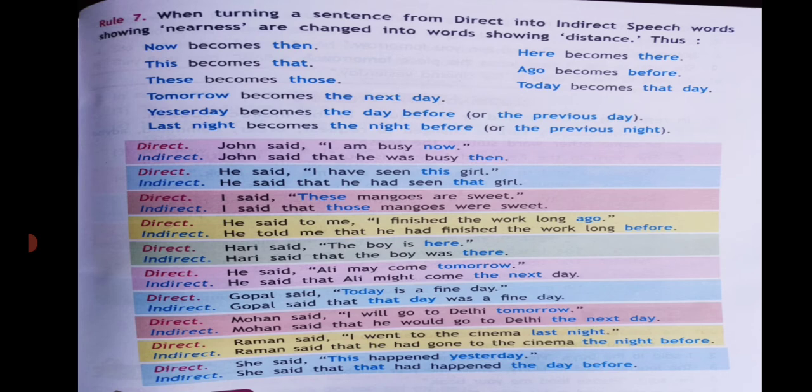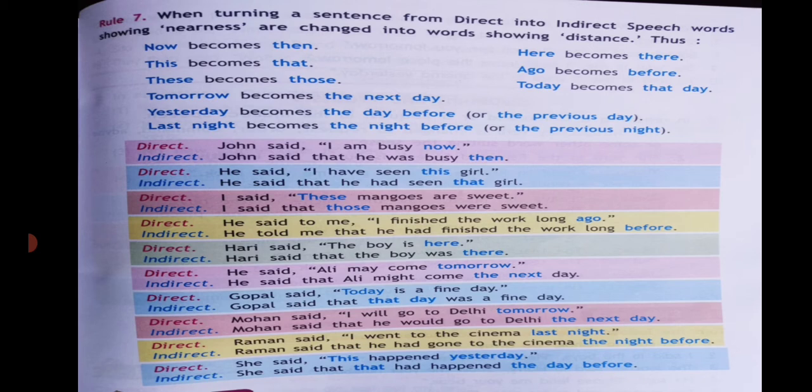When turning a sentence from direct to indirect speech, words showing nearness are changed into words showing distance, like now becomes then, this, that, these, those, tomorrow, the next day, yesterday, the day before or the previous day, last night, the night before or the previous night, here, there, ago, before, today, that day.